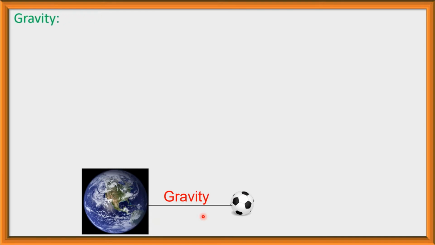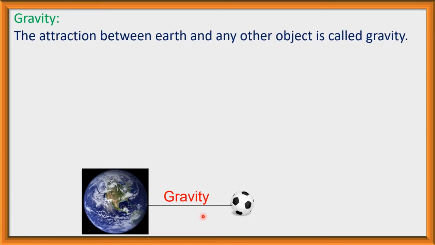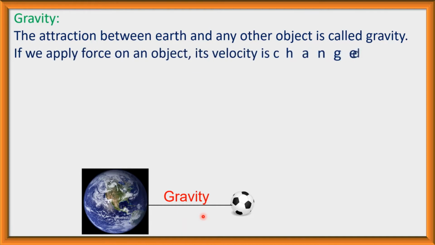We know already what is gravitation. The attraction between Earth and any other object is called gravity. If we apply force on an object, its velocity is changed. If we apply force on a moving object, then its velocity is increased if the force is applied along the direction of the motion.